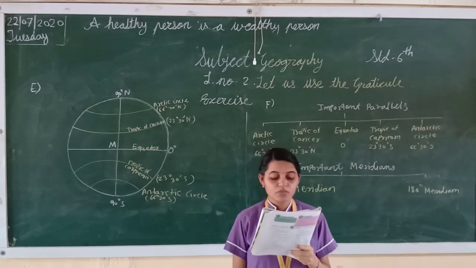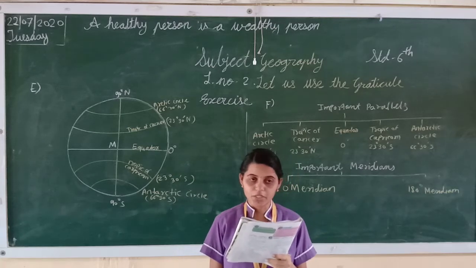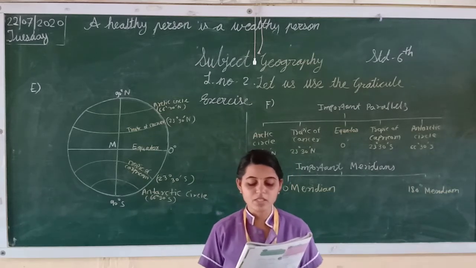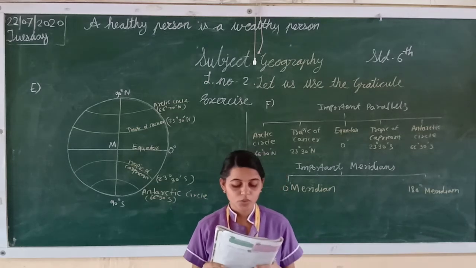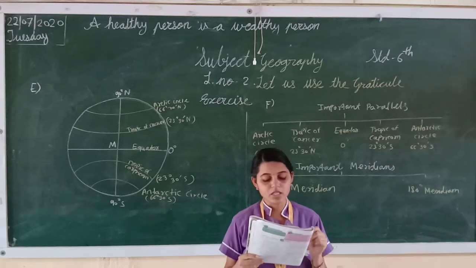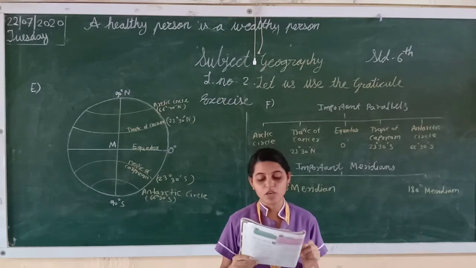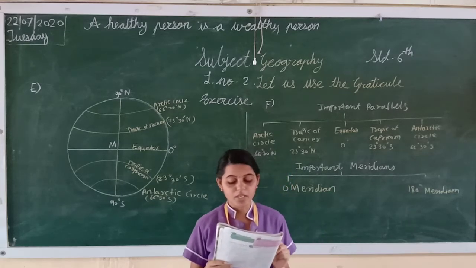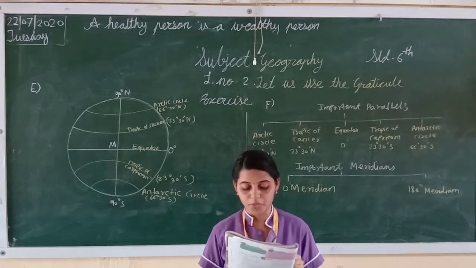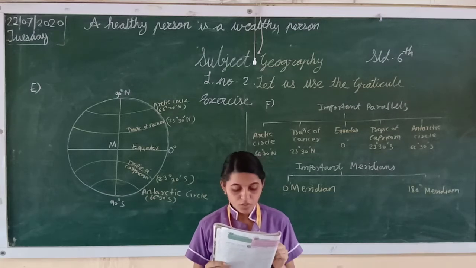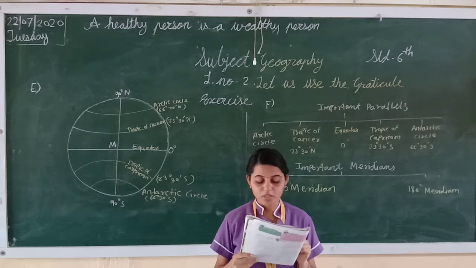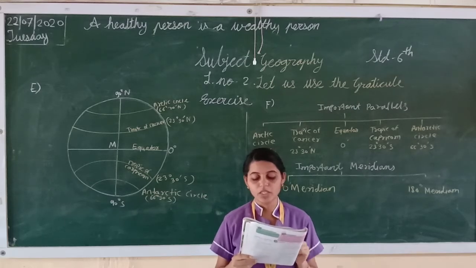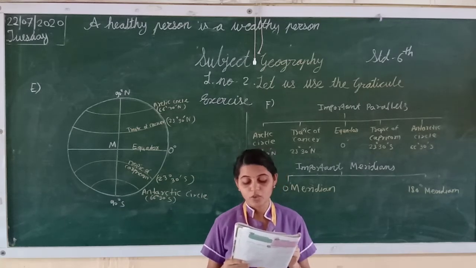Ottawa, 45 degree north latitude and 76 degree west longitude. Tokyo, 36 degree north latitude and 140 degrees east longitude. Johannesburg, 26 degrees south latitude and 28 degrees east longitude.